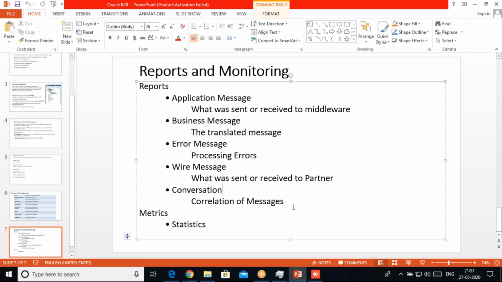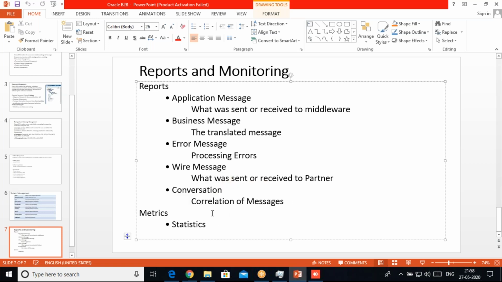And then conversation correlation of messages. When we use AS2 as the message exchange format, in that case we receive the MDN, which is called message delivery notification, or an acknowledgement kind of thing. Once we send the message, and the message is received by the server on the partner side, they send an MDN, which is an acknowledgement kind of message. Those two messages, the originally sent message and the acknowledgement received message, will be correlated. That is the concept of correlation here. So we can see for which message the response came back as acknowledgement.